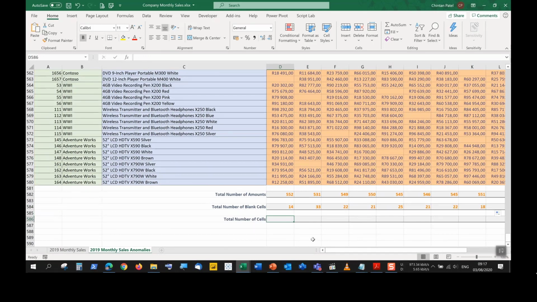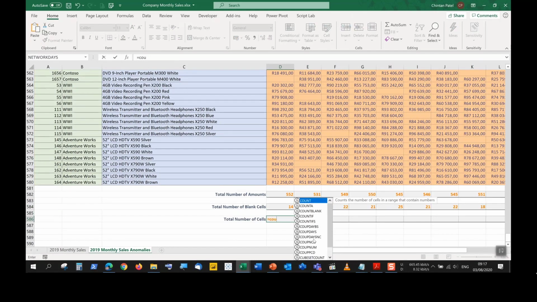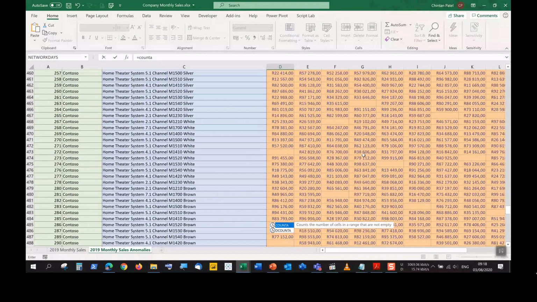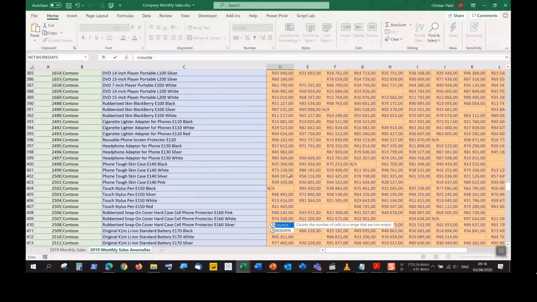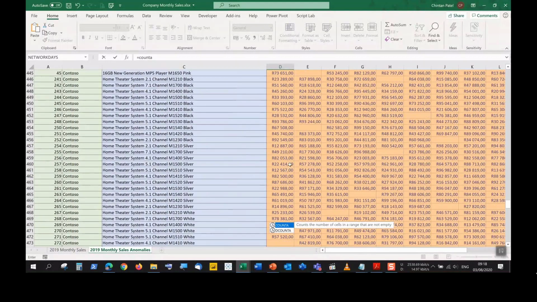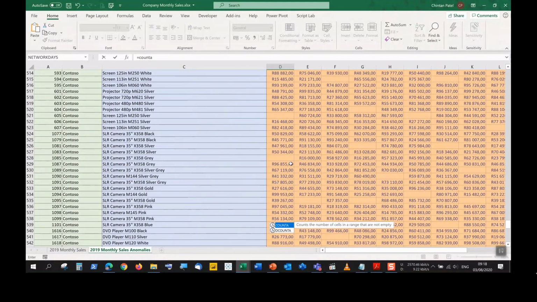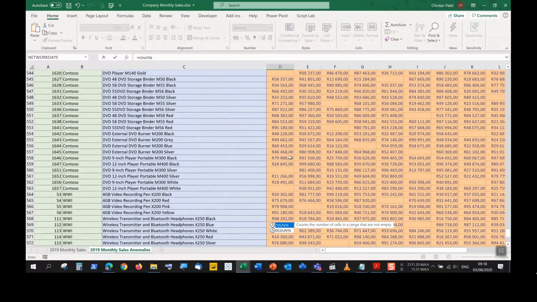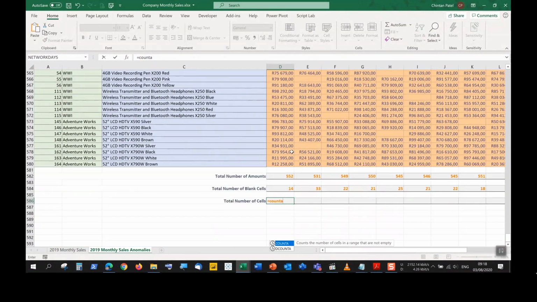And then the total number of cells is equals COUNTA. So count the number of cells in a range that are not empty. This could be a combination of numbers, a combination of text, or something else altogether. We saw that some of these cells have not applicable. I want to calculate the number of cells that have a number as well as those that say not applicable. That's where COUNTA comes into the picture.